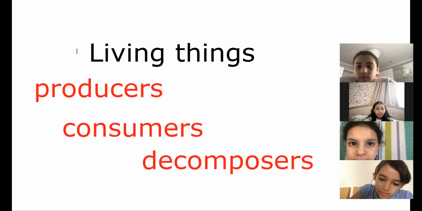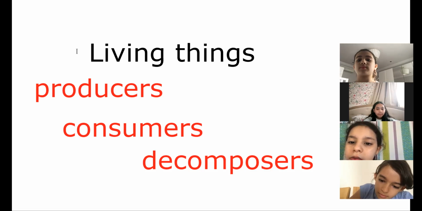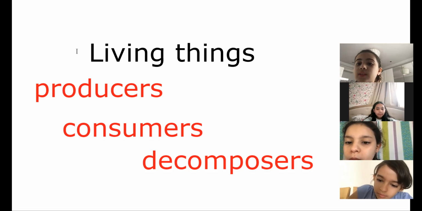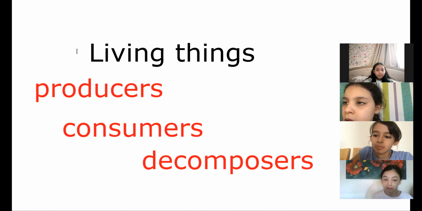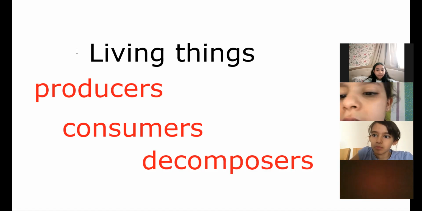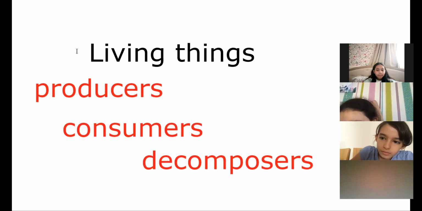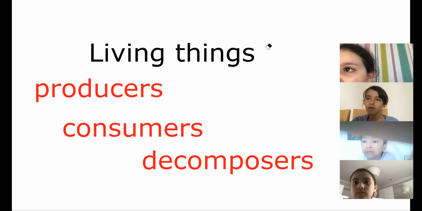They use sunlight, carbon dioxide, and water. What do I call the process? Photo something. Photosynthesis. Excellent. So the producers we know are plants.